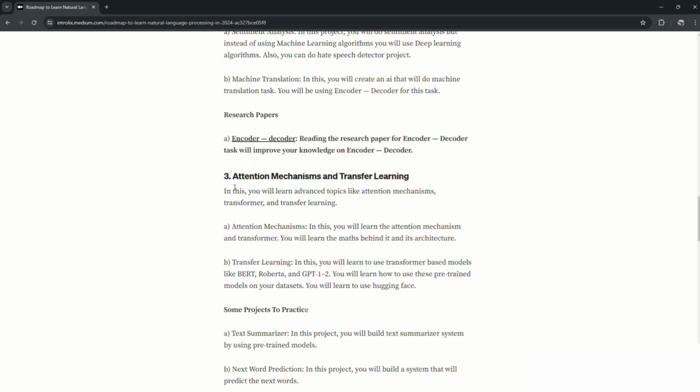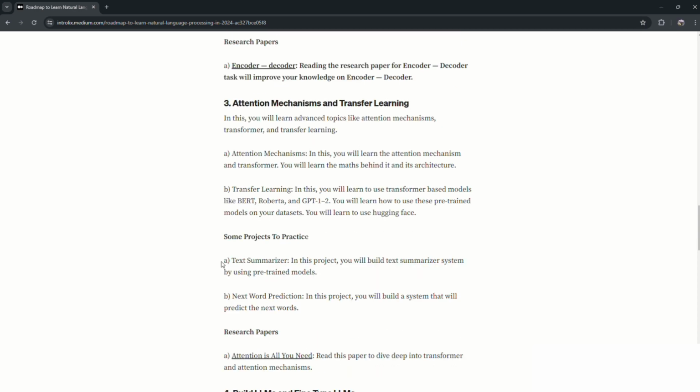Now after that you can go to the third step, which is attention mechanism and transfer learning. In attention mechanism you will learn transformers and many things, and in transfer learning you will learn how to use pre-trained models like BERT, GPT-1 and GPT-2. GPT-3 is not open source, but GPT-1 and GPT-2 are open source that you can use. Now after that, I will recommend you to do some projects like text summarizer and next word prediction.